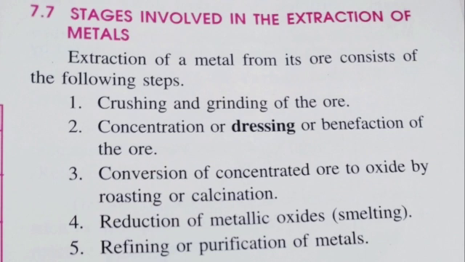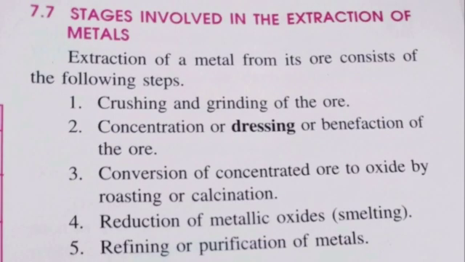Now we can see some of the stages involved in the extraction of metals. To extract the metals we have to follow some steps. The first one is crushing and grinding of the ore. After selecting the ore from minerals, we have to crush it and grind it into a powder. Then the second step is concentration or dressing of the ore. We have to concentrate the ore, that means we have to remove all the earthly impurities. Then the third one, conversion of the concentrated ore to oxide by roasting or calcination. We have to change the concentrated ore into its oxide. Then only we can reduce it.